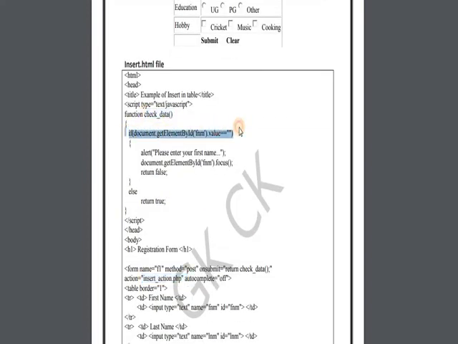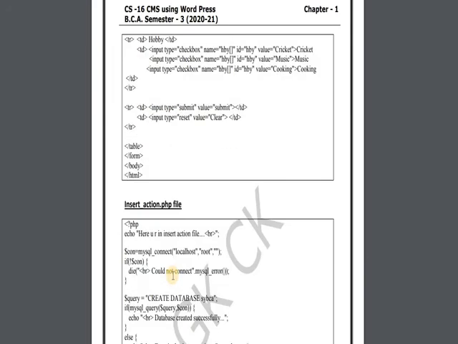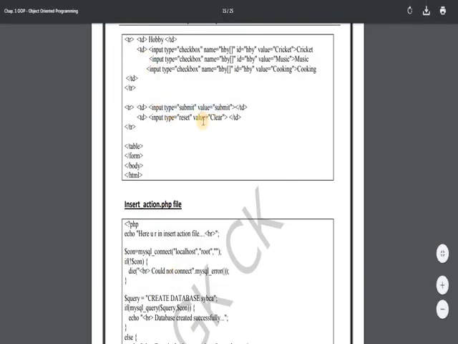Once it goes to check data, what will happen? It will check all the values which are compulsory, that is, document.getElementById first name dot value equal to null. If it is null, then it will give the alert, please enter your first name. It will set the focus and then it will return false. So it will return false. Again it will come to the HTML form. After filling the form it will submit, and after that it will redirect to the insert action.php file. Here we have created first name, last name, address, mobile number, education, hobby, and 2 buttons, submit and reset.